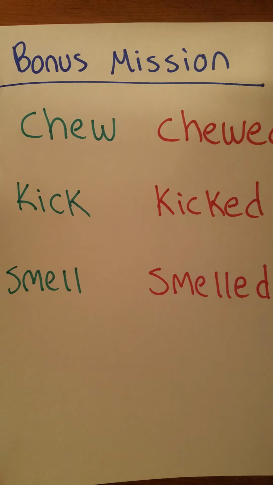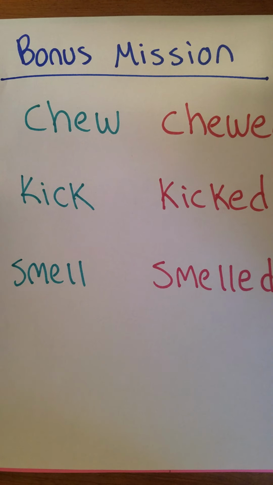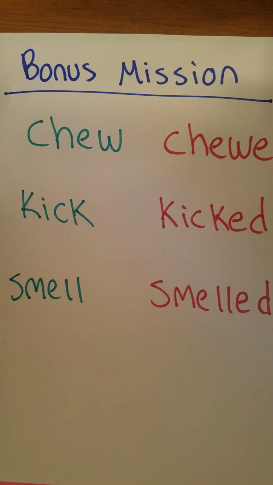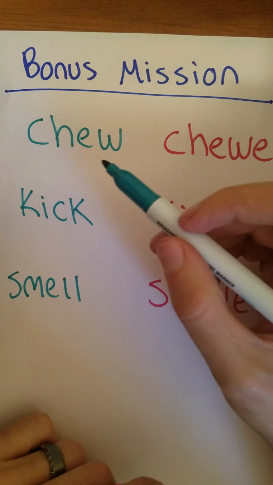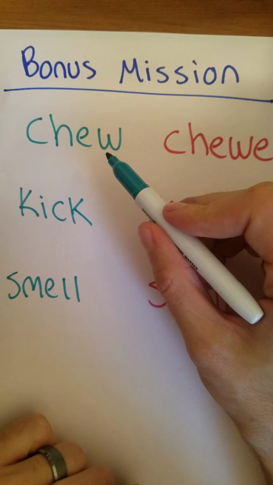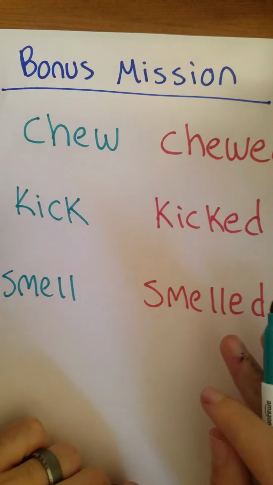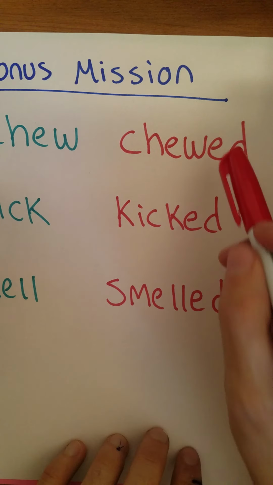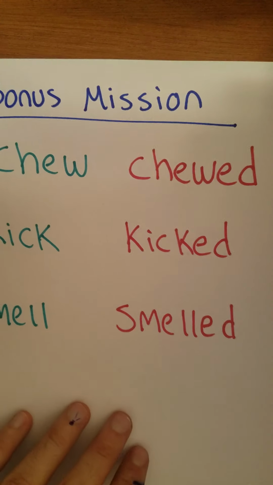Now, if you wanted to write some additional sentences, here are some action words that you can use. We have them in their future tense, chew, kick, and smell, and the past tense, if those actions already happened, they would be chewed, kicked, and smelled.